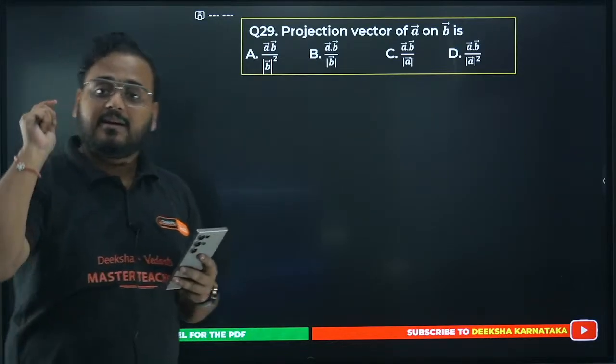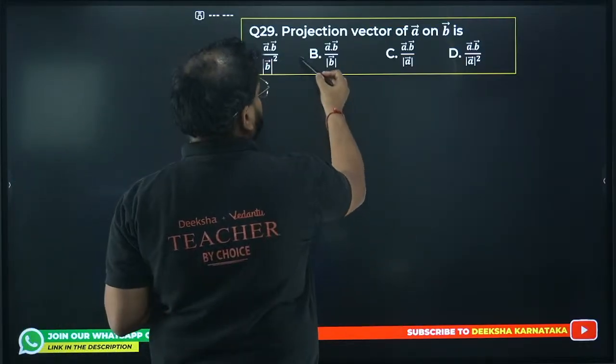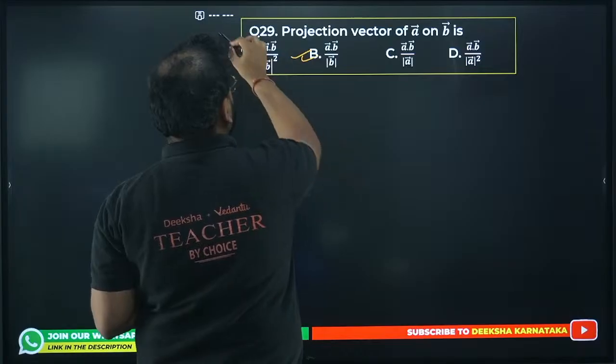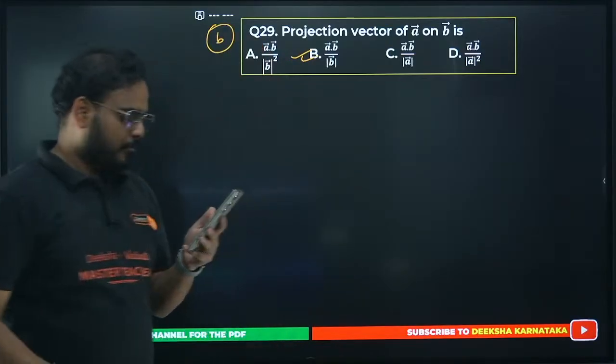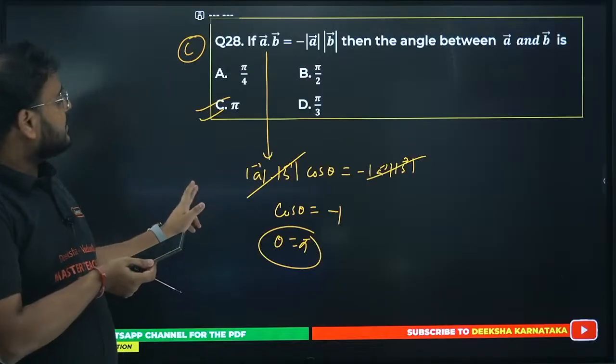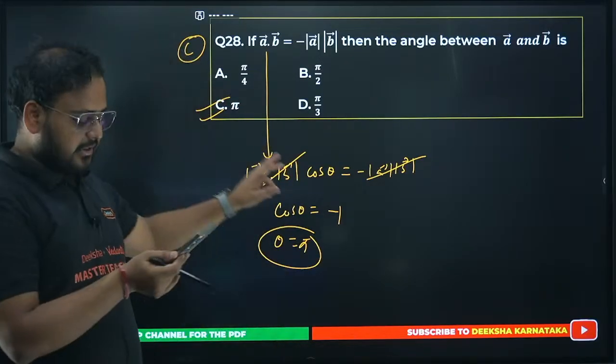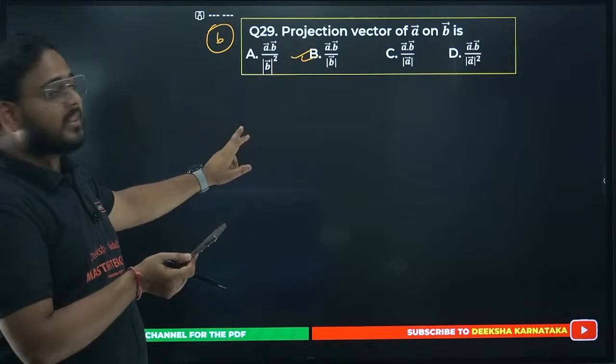Yes, it is a direct formula, but it comes in examination. So A dot B upon B. Direct formula. Yes. 180, he is saying something. What is 180? Yeah, 180 degrees. We don't have the degree value. We have the radians. That's why we have written pi here. Okay. 29 is done.